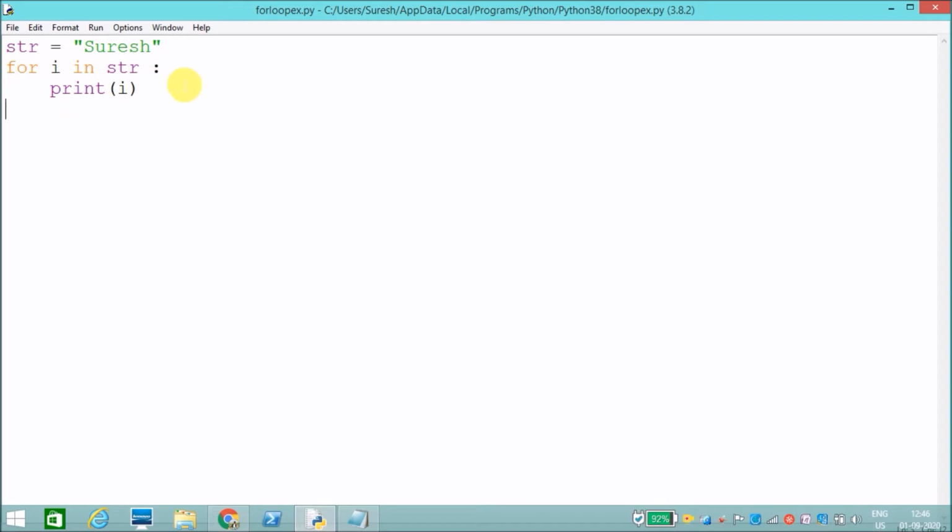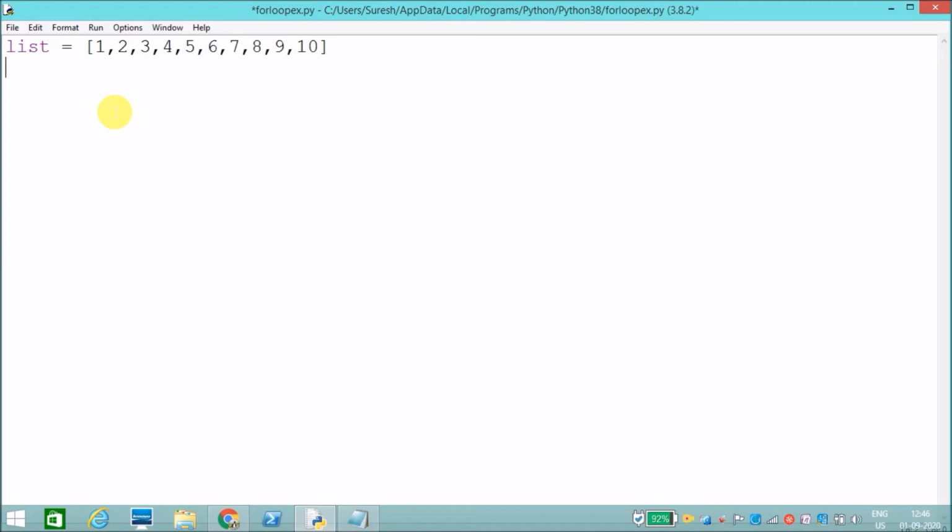I'll show you another example. I have taken a list. I'll print a multiplication table. I have taken a list of numbers from 1 to 10.